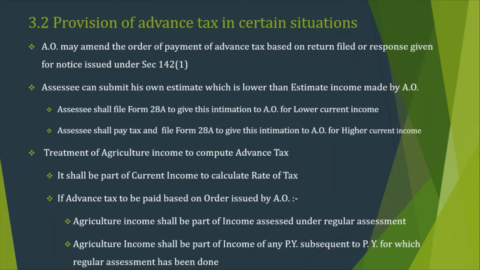Or, in the second situation, if agriculture income is a part of income for any year subsequent to the period for which assessment has been made.